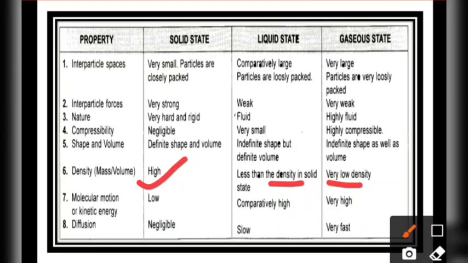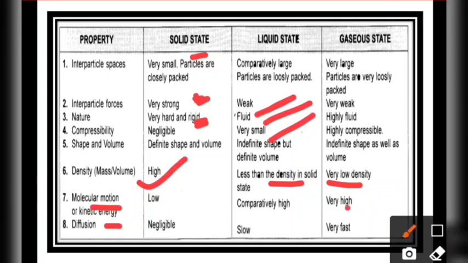Molecular motion or the kinetic energy, that is the motion that we talked about in the previous video also, about the particles of matter, they are in continuous motion, right? But they are closely packed, so the solid particles are just vibrating at their place. Liquid particles can move here and there also, so they have comparatively higher motion.